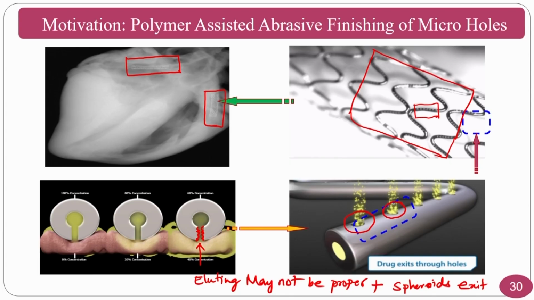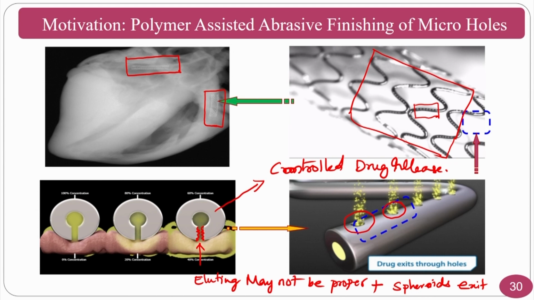Apart from it, what is happening here is controlled drug release. You can see another concept called controlled drug release will not be there. Assume that 1 ml per 1 hour you require. In those circumstances, if the surface roughness is too high, what will happen? It will obstruct the flow. If it is too low, what will happen? The drug will elute properly from that, so that your tissues or the fat that is there in the heart and other things will dissolve and it will rectify.